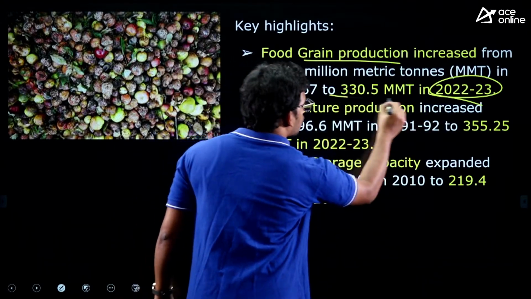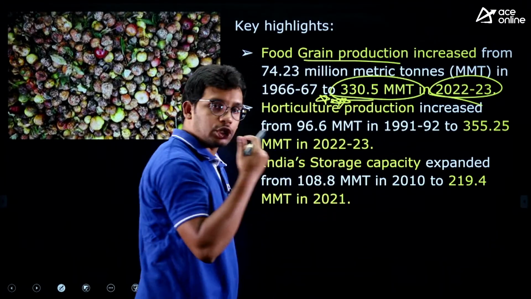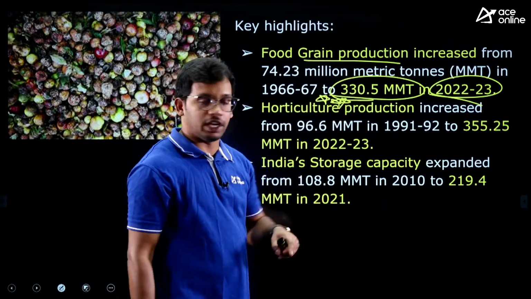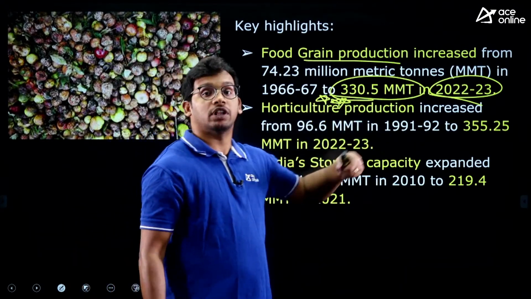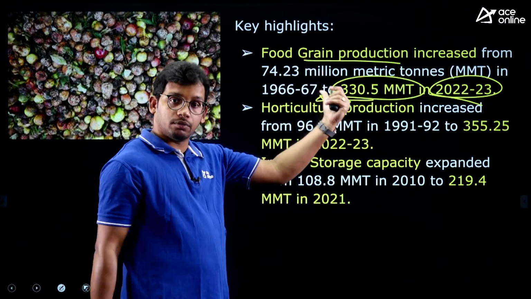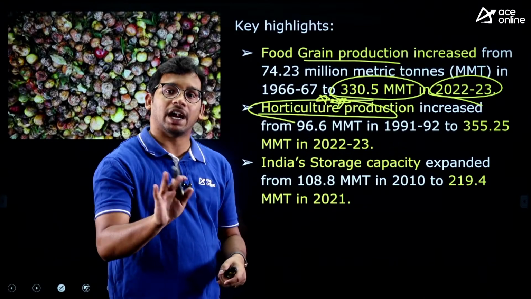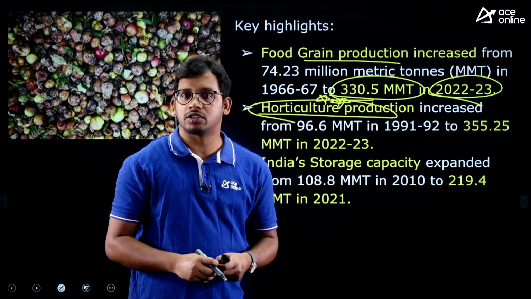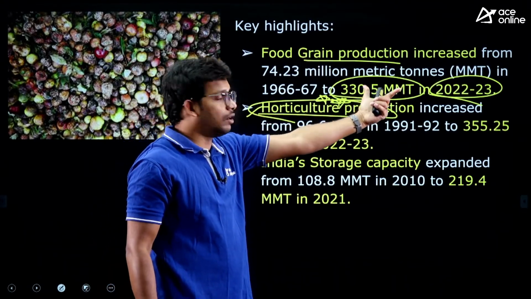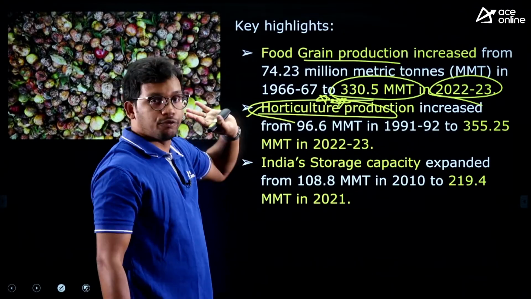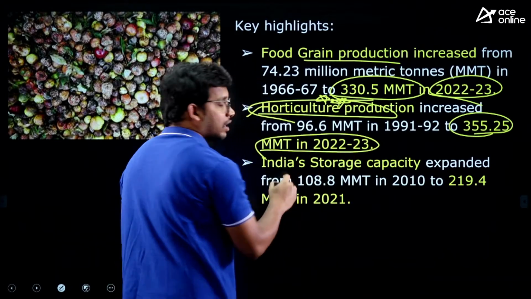This is a very important one, they will ask you in the exam. What is the total amount of food grain production in India? 330.5 million metric tons. This is the amount that we are producing, fine? Only food grain production. Also we are producing horticulture. Horticulture means plantation crops, like fruits and vegetables, all these come under horticulture. So alone we are producing 330.5 million metric tons of food grains, and also 355.25 million metric tons of horticulture.